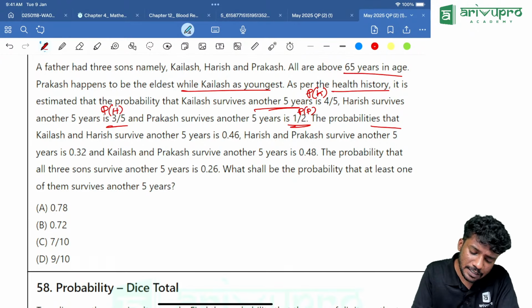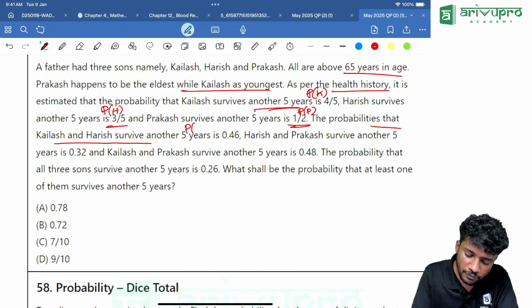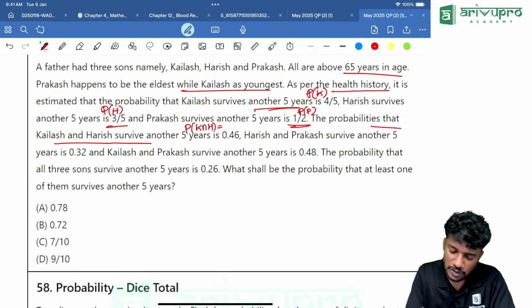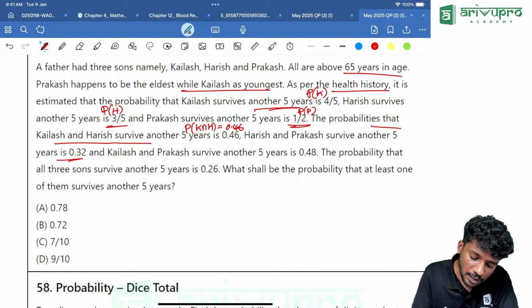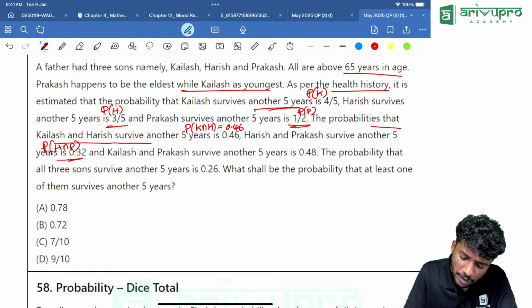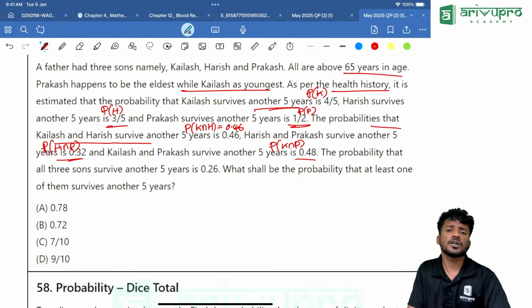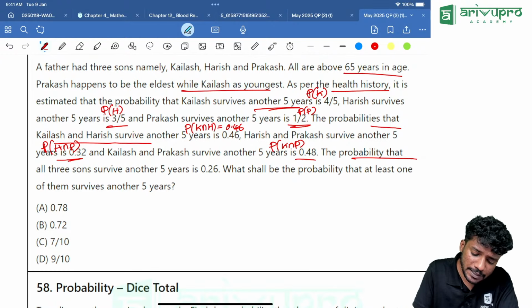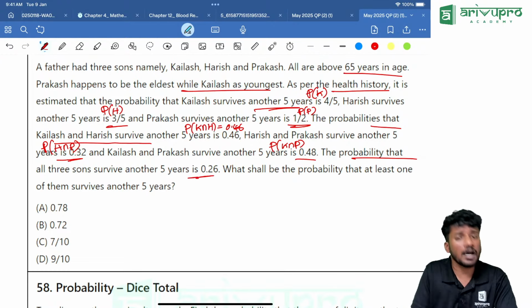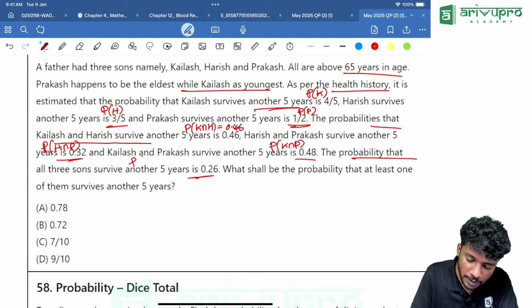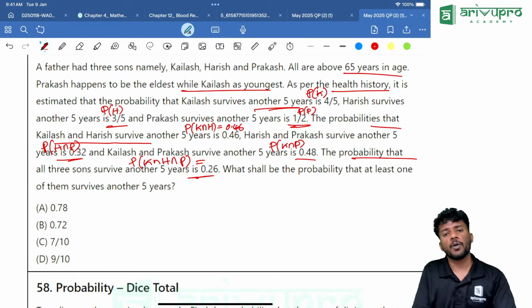Then the probability that Kailash and Harish survive, that means P of K intersection H, is 0.46. Then Harish and Prakash survive: P of H intersection P is 0.32. Then Kailash and Prakash: P of K intersection P is 0.48. Then what else is given? The probability that all 3 sons survive another 5 years, all of them surviving together. That means P of K intersection H intersection P is equal to 0.26.